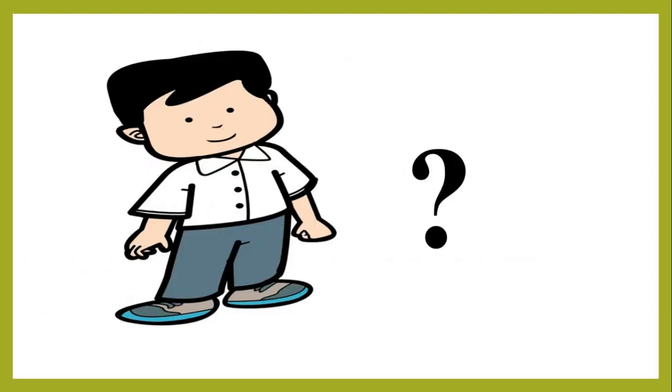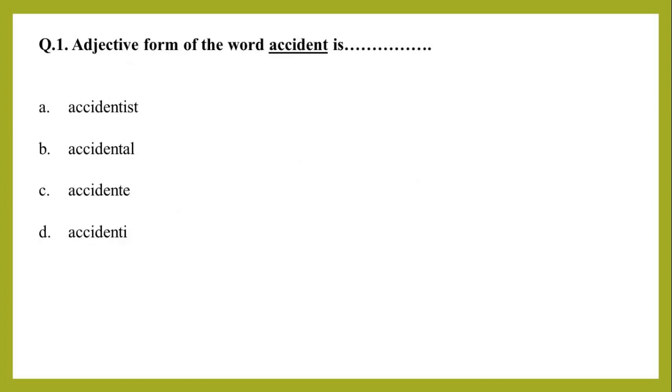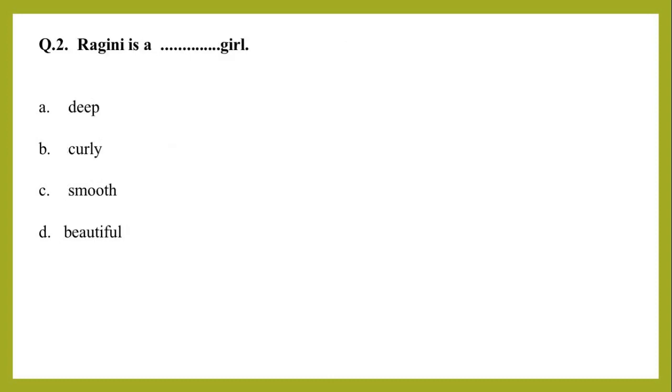Now students, it's time to see what we have learned through this content. Question number 1: the adjective form of the word accident is dash. Your options are accidentist, accidental, accidente, or accidenti. The correct option is accidental. Next: Ragini is a dash girl. Your options are deep, curly, smooth, or beautiful. The correct answer is beautiful.